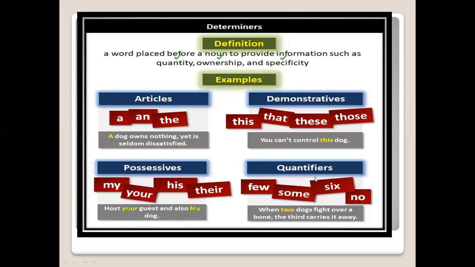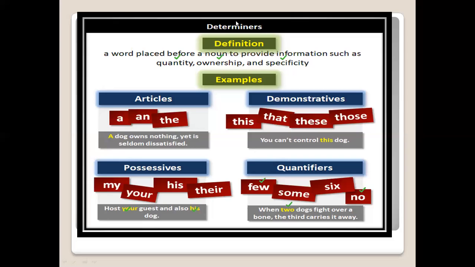तो possessive. Quantifiers, जब आप quantity बता रहे हो किसी चीज की, ठीक है, it can be any number, it can be few, some, no. When two dogs fight over a bone, the third carries it away. Two use कर लिया यहाँ पर. तो quantity आपने बताई कि how many dogs are fighting. ठीक है, I have a few examples. I have not mentioned the number but I am saying that I have few. ठीक है, I have no explanation, that I do not have any explanation. तो आपने क्या किया, quantity बताया है उसके अंदर.